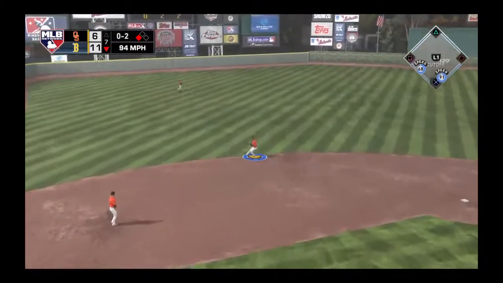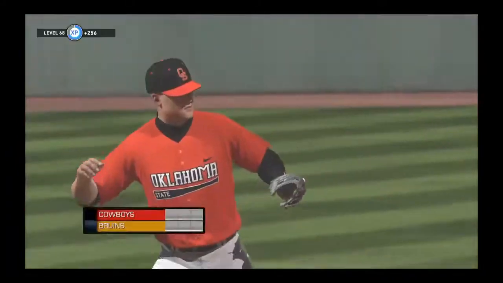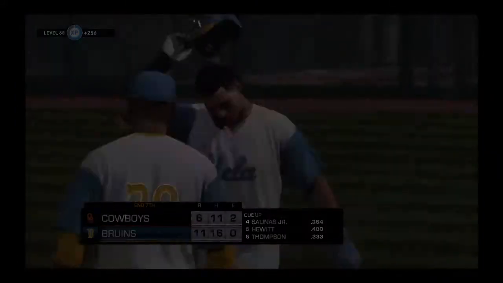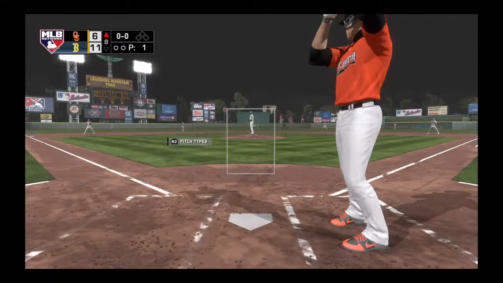Hot shot on the ground to short. He's got it. Throw in the dirt, but a good scoop at first saves an error. Well, that retired. That's good. Now we can get another 3-run homer or 3 runs one way or the other that will take it down to a 2-run game. I'm sure he does.